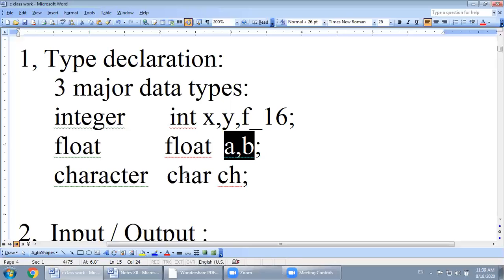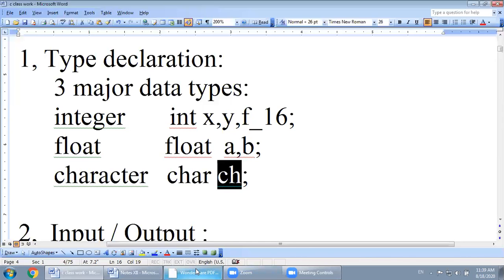Third is the character variable. I represent the character variable with ch. You can use any variable name, but you must obey the rules whenever you define a variable name. For a character variable, we use the word char, and you can assign a character constant to this kind of variable.